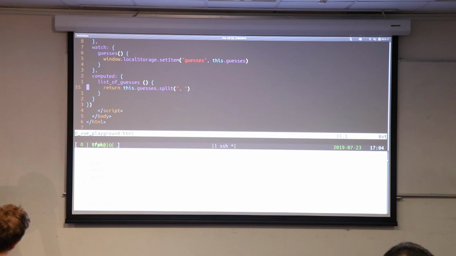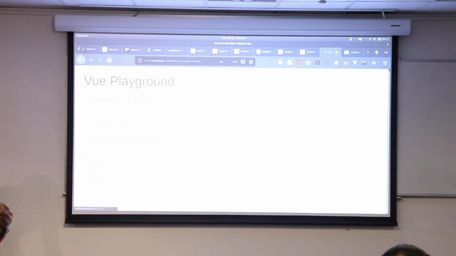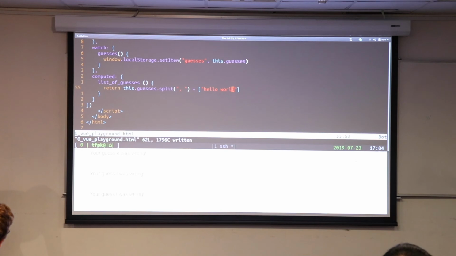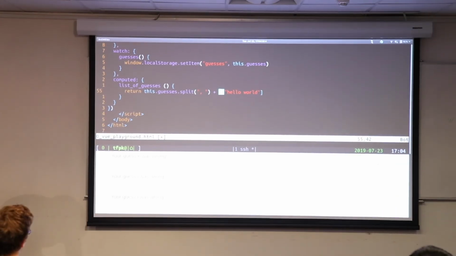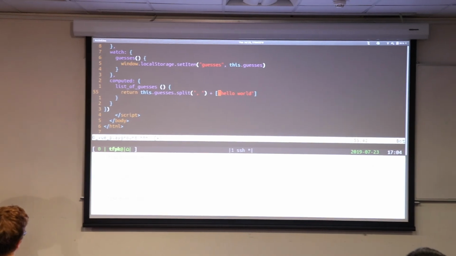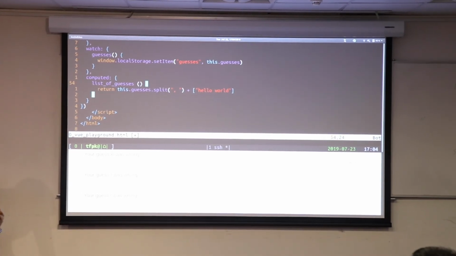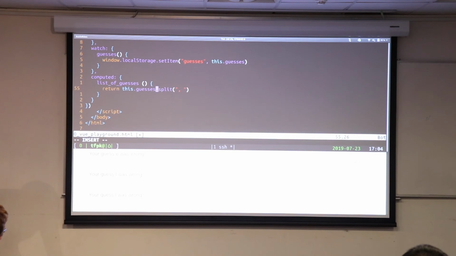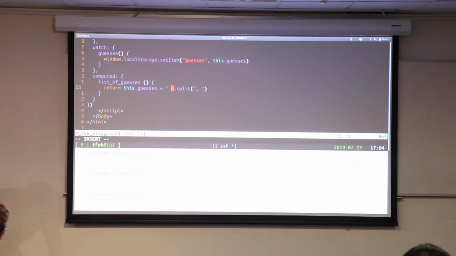They're also useful for things like, well, let's say that I wanted to now add in hello world here. So I'm always guessing hello world. Don't know why you want to do that. Because we'll do this from the other side. this.guesses plus hello world. So the brackets.